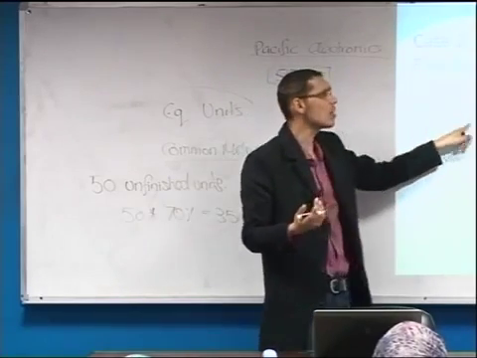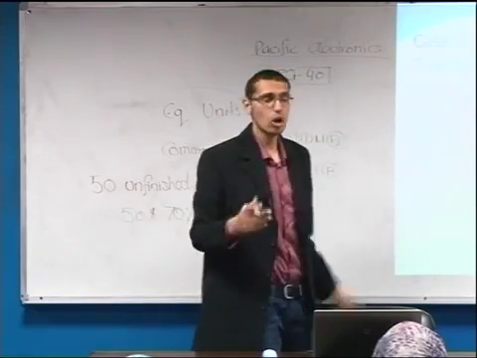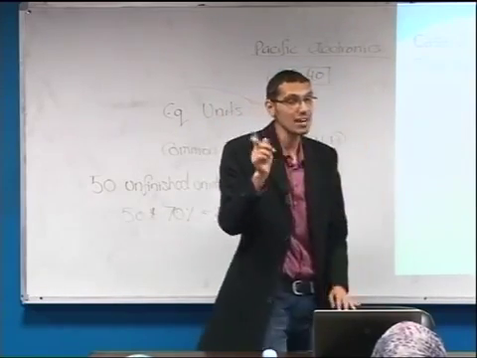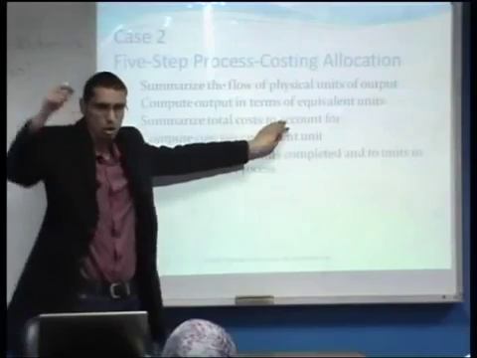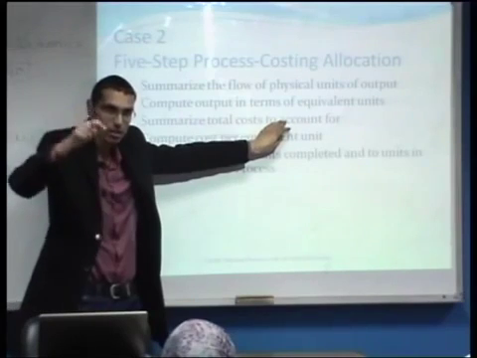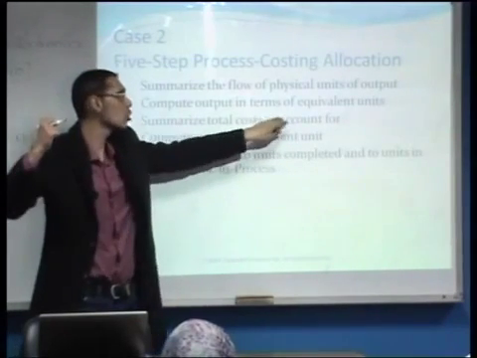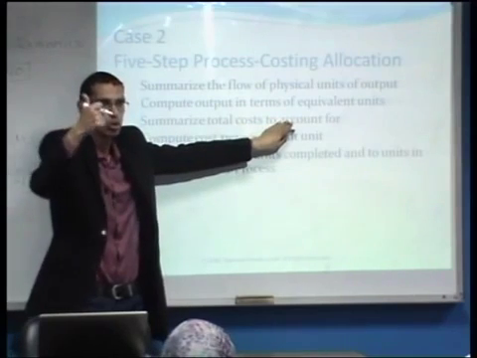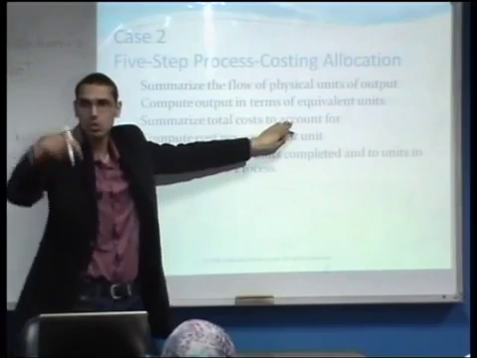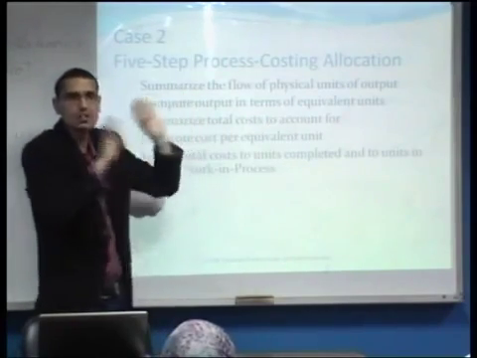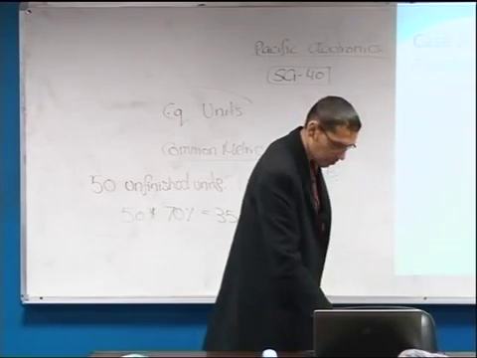Step number 3 summarizes the total cost that would be divided upon the different units. Of course, in this case, because we do not have any beginning inventory, the total cost to account for is the costs that are incurred within this period. But if we have a beginning inventory, the total cost to account for would be the cost of the beginning inventory and the costs that are incurred within this period. In this case, it would be only the costs that are incurred within this period.